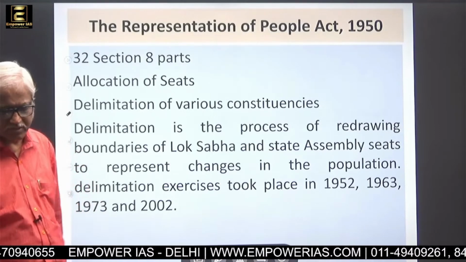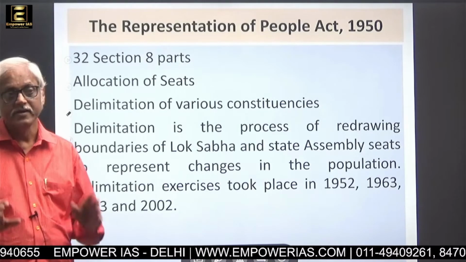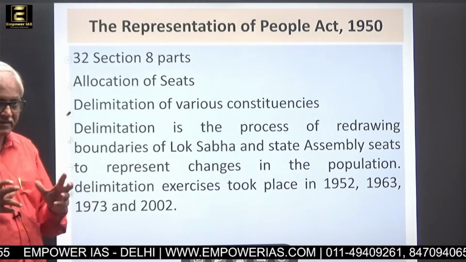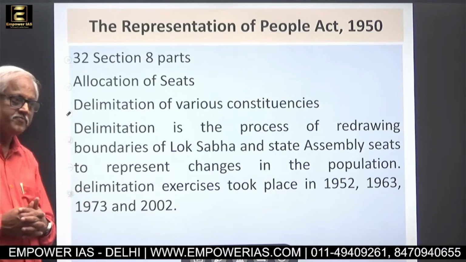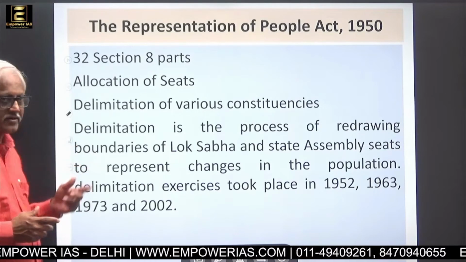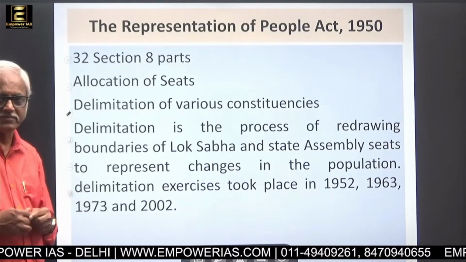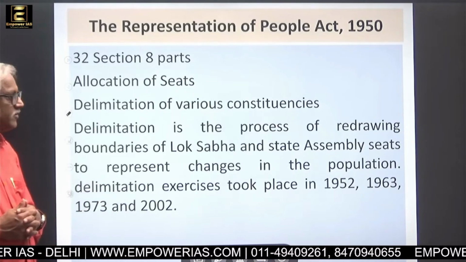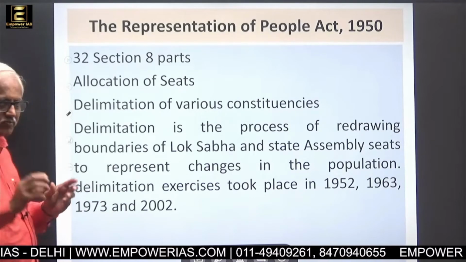A temporary position was given to enact certain essential laws, and with that capacity these two acts were enacted. One is 1950, another is 1951. Right? So 1950 is a small act.